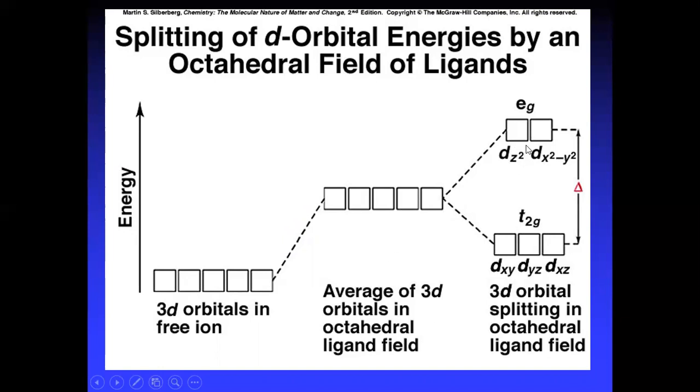One is the T2g set, the other is the Eg set. The T2g set is dxy, dyz, and dzx, and it has lower energy than the previous d orbitals. The Eg set of d orbitals gains more energy compared to the previous d orbitals. So degeneracy is lost: the 5 orbitals have split into Eg and T2g. Eg is gaining more energy, T2g is gaining less energy. This is the difference in energy between the T2g and Eg sets.